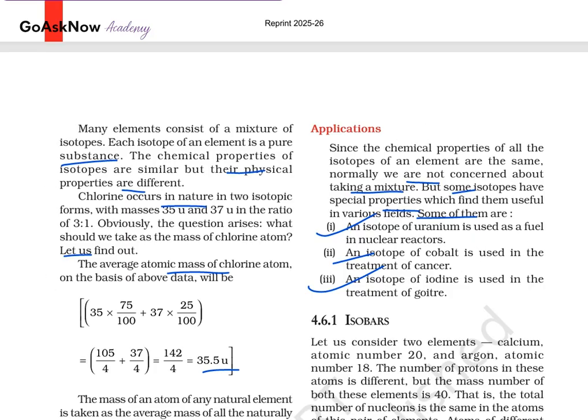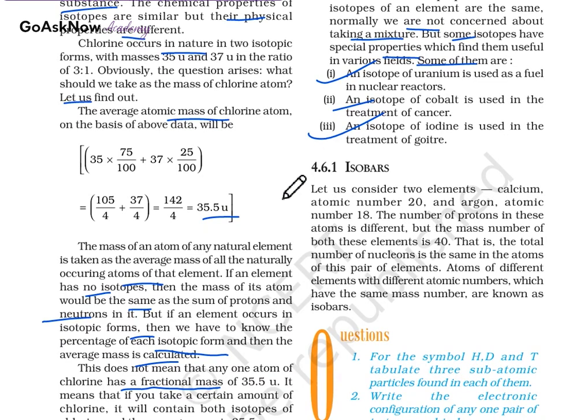Now let's move forward with another important topic, which is isobars. After isotopes, we'll study isobars. Let us consider two elements: calcium, with atomic number 20, and argon, with atomic number 18. The number of protons in these atoms is different, but the mass number for both elements is 40, the total number of particles in the nucleus. So these are atoms of different atomic numbers which have the same mass number.